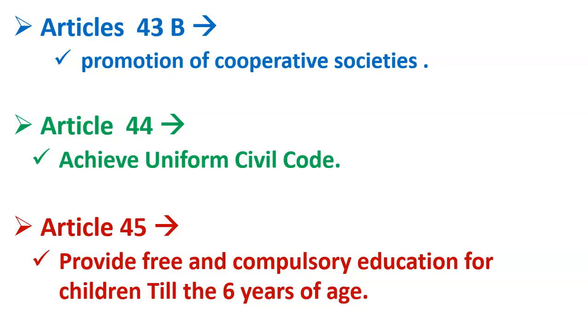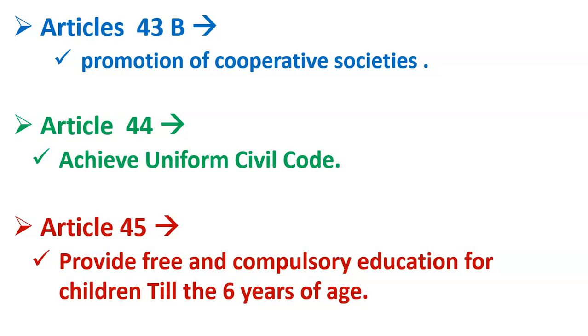Okay, so Article 44 says that these civil laws should also become uniform. It means there should be no distinction. If there is one marriage act in the country, then the marriage of persons belonging to any religion should be administered according to that law only.